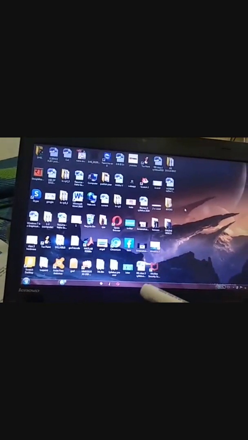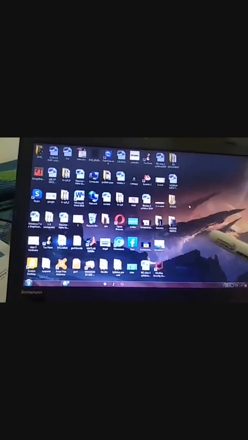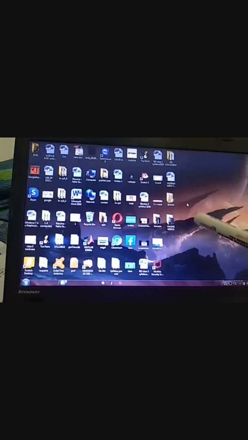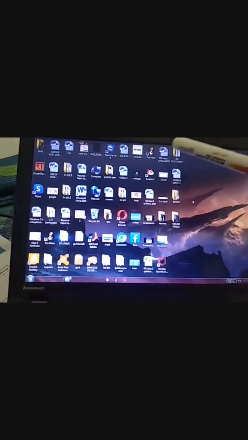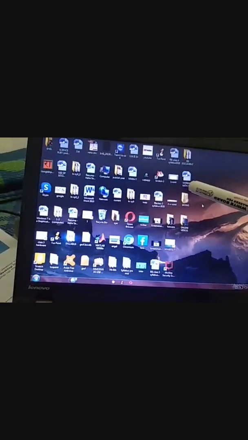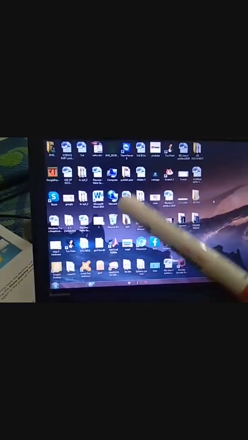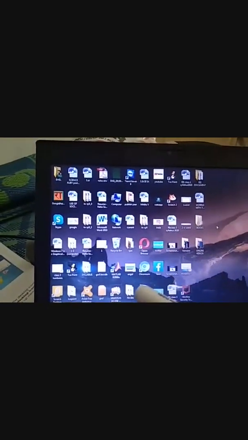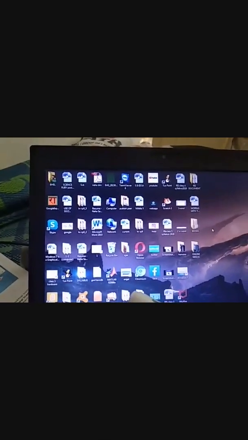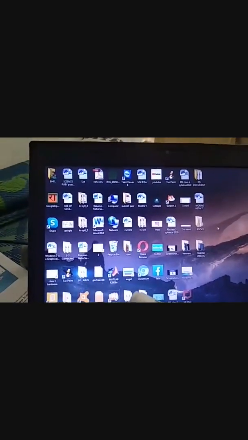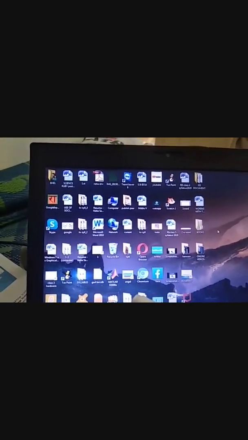Means from where you can start the working, it is called desktop screen. There are small pictures here. These pictures are known as icons, which represent different programs.